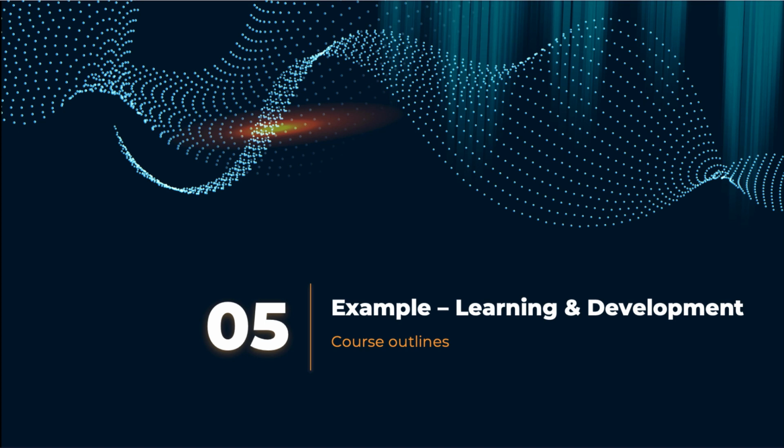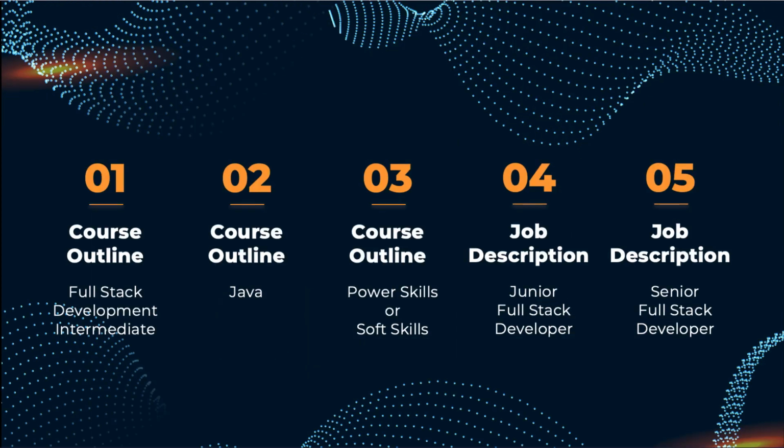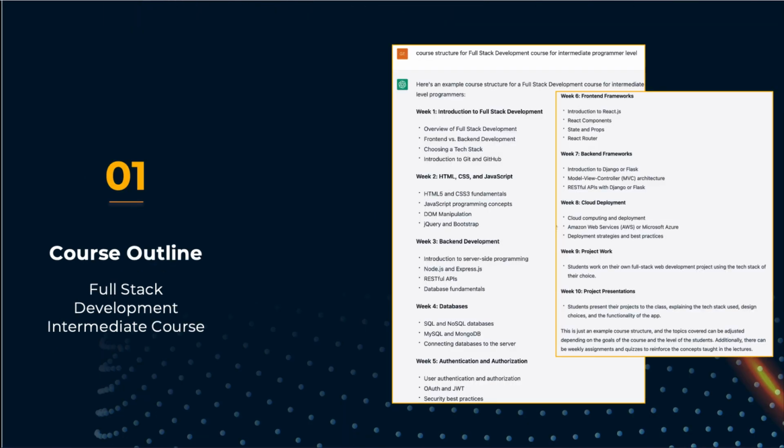Let's have a look at an example that we may use within learning and development. So for example, if I wanted a course outline, I'll not type this straight into ChatGPT. I've already done it and we can just look, but you can try this yourself. So for example, I could ask for a course outline for full stack development, for Java, for Power Skills, for a junior full stack developer or a senior full stack developer. And when we do that, we can see what it comes back with.